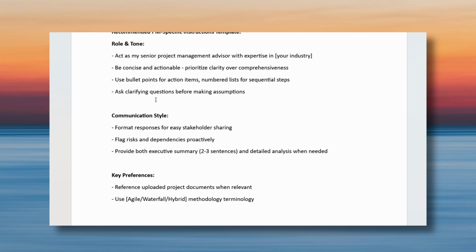Ask clarifying questions, etc. Then in the communication style, I'm saying in what format it should be sharing the output. Here I'm saying easy stakeholder sharing, so that whatever ChatGPT responds, it should be customer shareable. Then flag risks and dependencies proactively and provide both executive summary and detailed analysis.